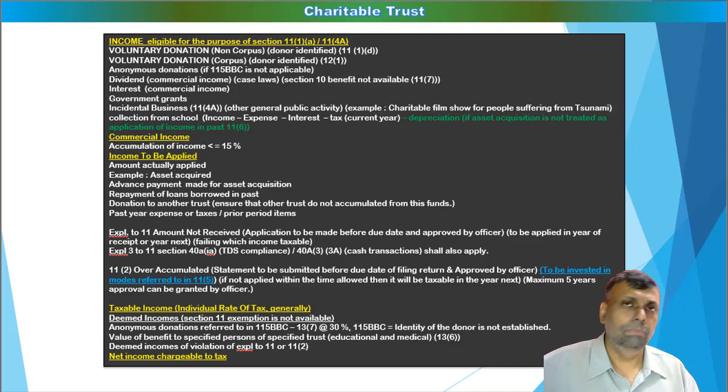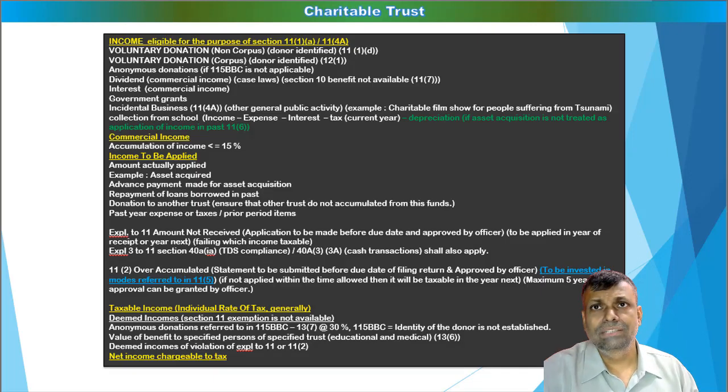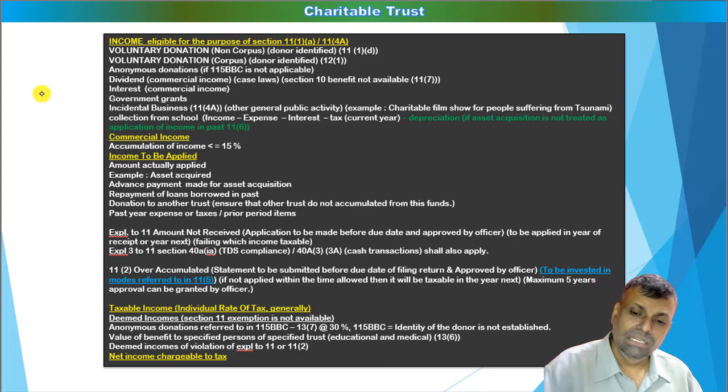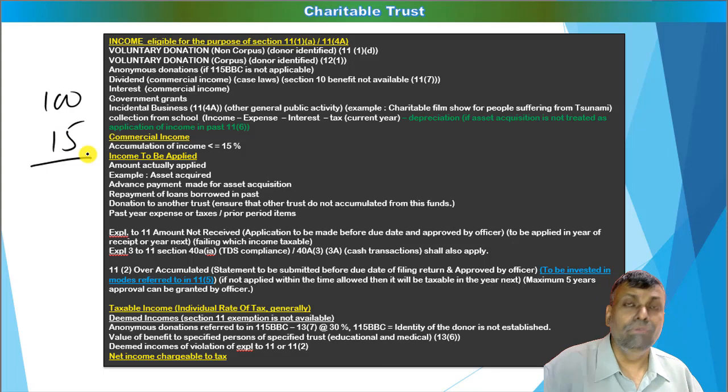Now, friends, come to the public trust. In case of a charitable trust, friends, the computation of income is done like income, accumulation, and then application. So, for example, sections 11, 12, 13 in toto are going to give you some sort of an exemption. It simply says that if your income is, say, for example, 100, you can accumulate 15. That means your retained earnings can be 15%.